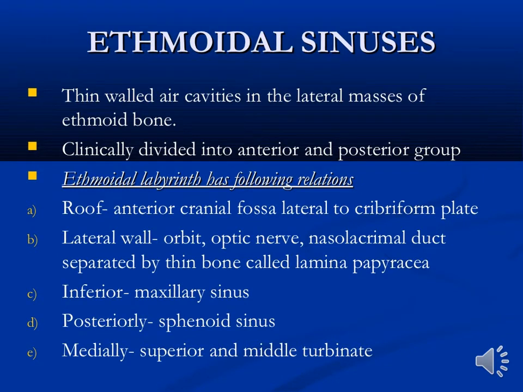The ethmoidal sinuses are a group of sinuses lying within thin-walled air cavities in the lateral mass of the ethmoidal bone, clinically divided into anterior, middle, and posterior groups. The ethmoidal sinuses have the following relations. The roof: anterior cranial fossa lateral to the cribriform plate. Lateral wall: orbital cavity, optic nerve, nasolacrimal duct, separated by thin bone called lamina papyracea. Inferiorly with the maxillary sinus. Posteriorly with the sphenoidal sinus. Medially the superior and middle turbinates, superior and middle concha.